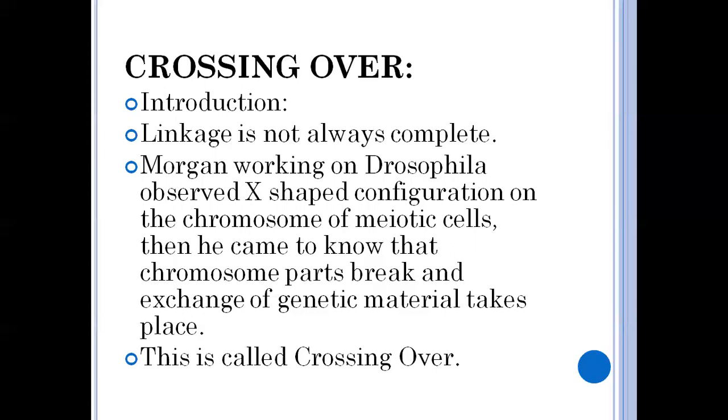Then he came to know that at the place of the X-shaped configuration, a break takes place and an exchange of genetic material also takes place. This X-shaped configuration is between homologous chromosomes, between non-sister chromatids. This is called crossing over.